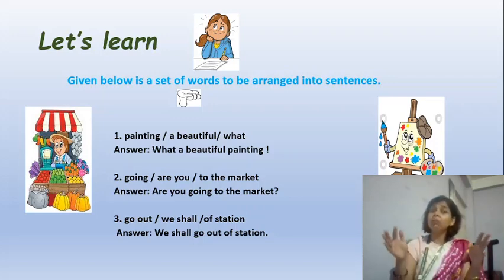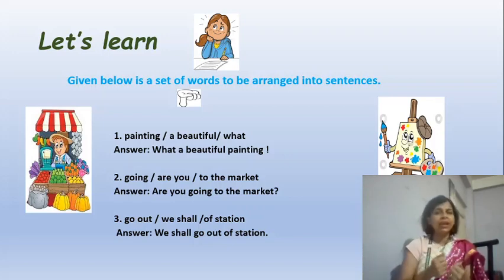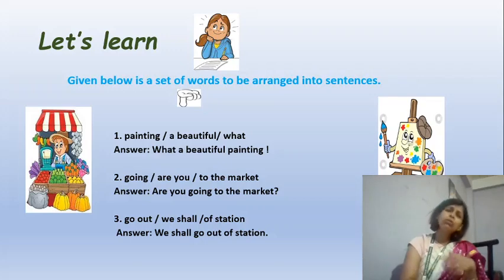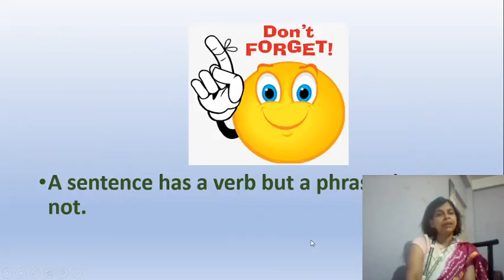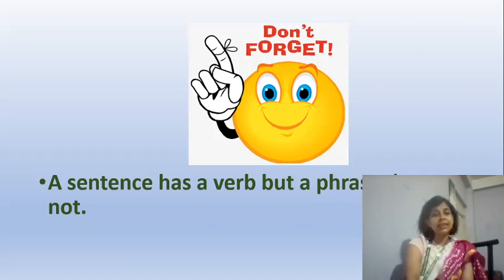It is called a lockdown period wherein we are all sitting at home and gaining knowledge and going ahead with our classes, getting our assignments done, listening to lectures by our teachers, isn't it? Getting to know a lot of things sitting at home. So this is not a holiday at all, children. Next. So what does our smiley icon say? Don't forget, a sentence has a verb, but a phrase does not. As I had already mentioned, a sentence has to have a doing word in it, an action word. And I will also have an activity based on that.